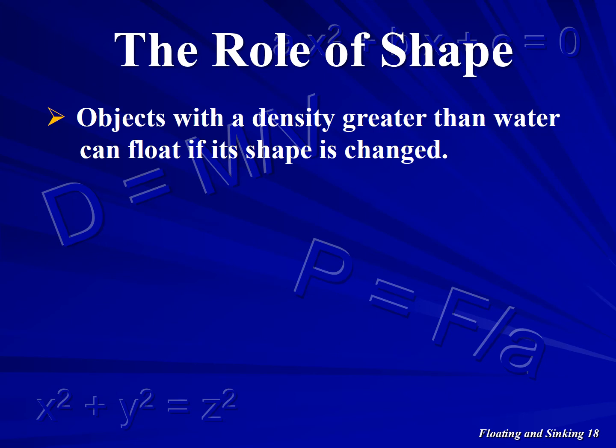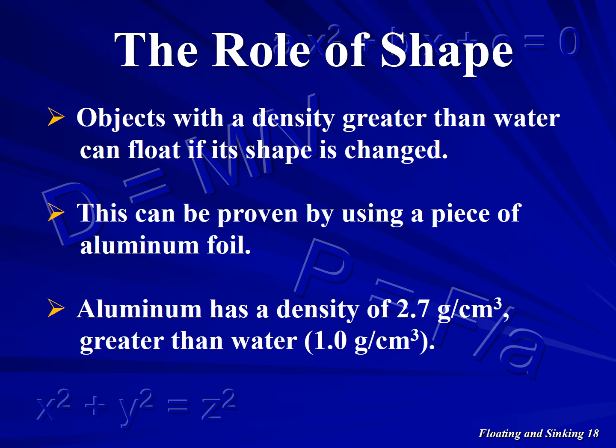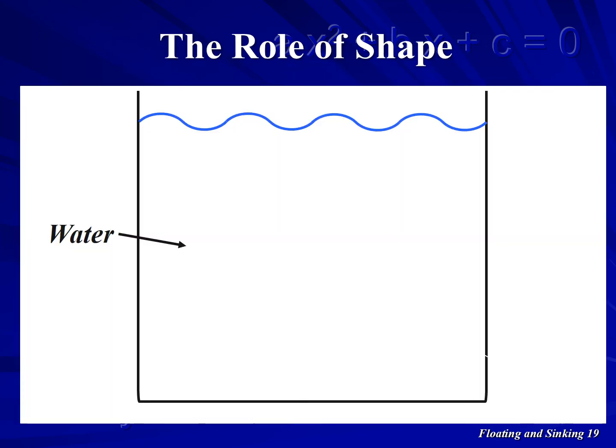Another important factor is the shape of the object. An object with a density greater than water can float if its shape is changed. We can prove this by using a sheet of aluminum, which has a density of 2.7 grams per cubic centimeter, higher than that of water. Cut a sheet of aluminum foil, and carefully place it on the surface of water in a tank. Note that the foil floats because of its large surface area.